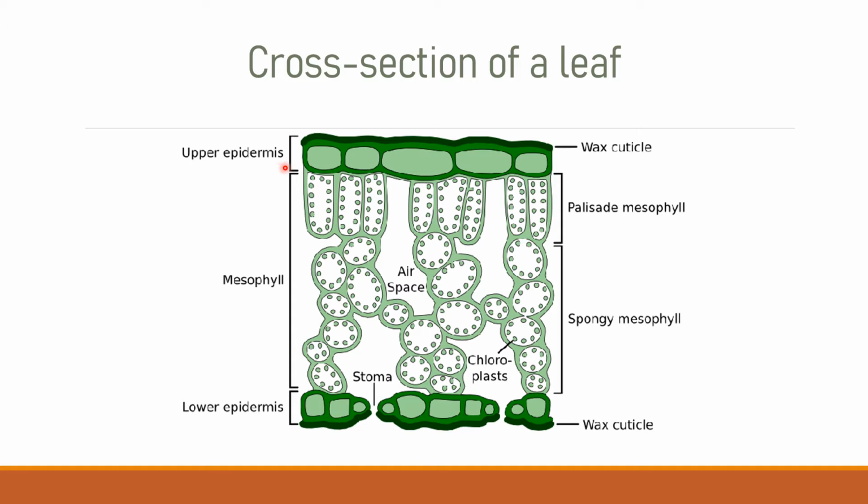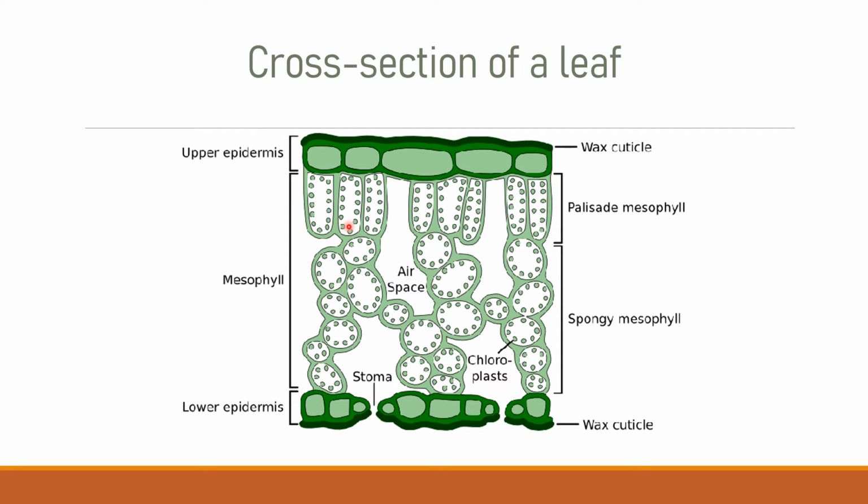Underneath the upper epidermis you will find palisade mesophyll cells. Palisade mesophyll cells have an abundance of chloroplasts, and we know that on the walls of the thylakoid there is chlorophyll. So chloroplasts present in the palisade mesophyll will help in the absorption of light falling on the upper part of the leaf.